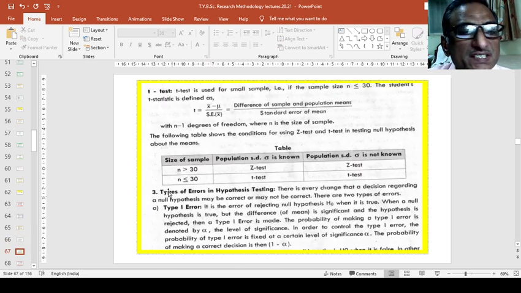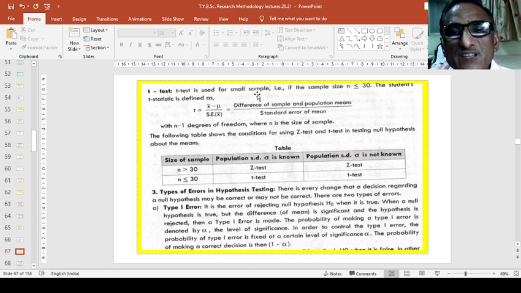आता नेक्स्ट इज अ t test. T test is for small sample, that is if the sample size n is smaller than or equal to 30.